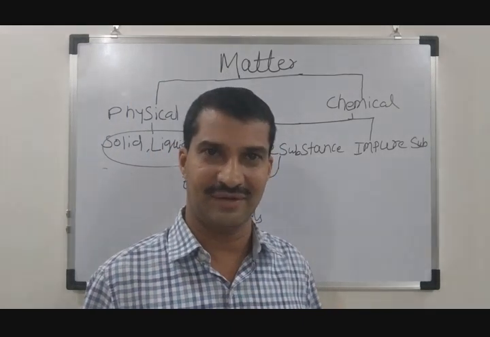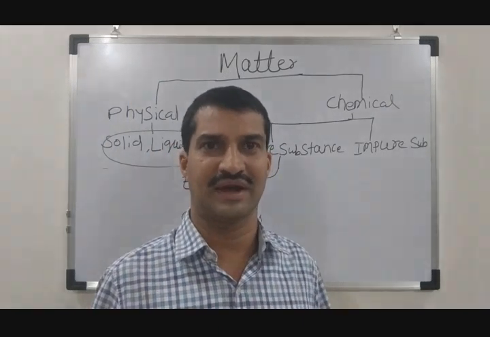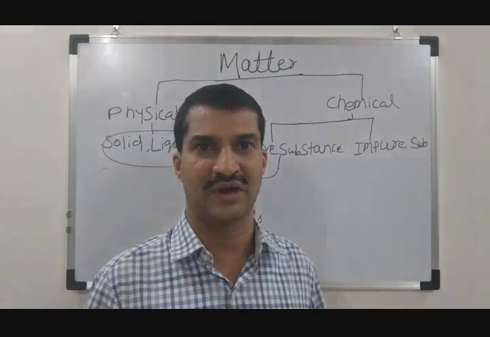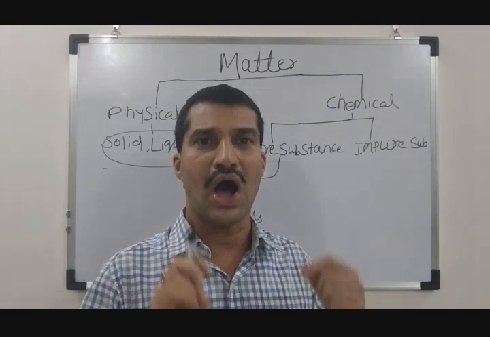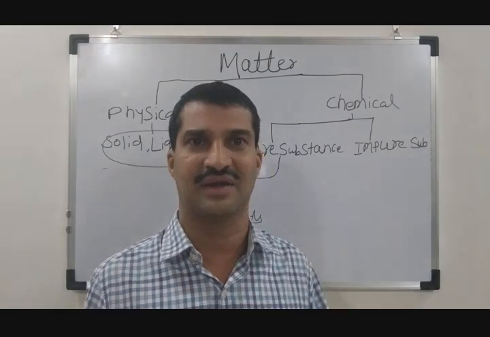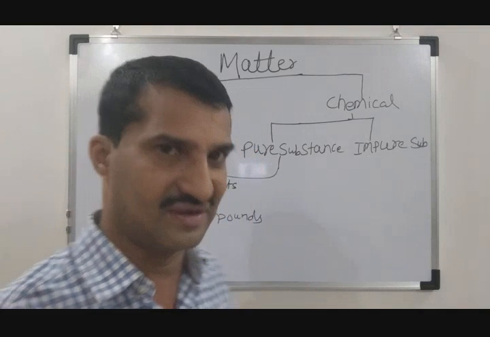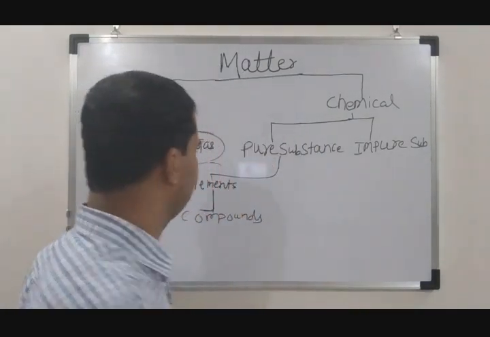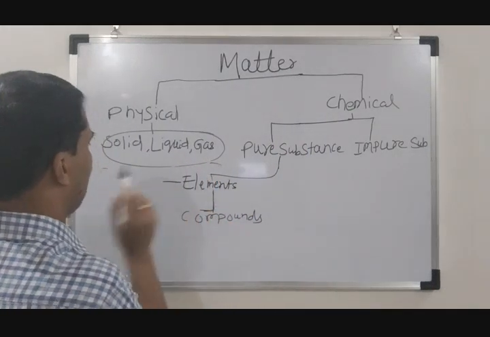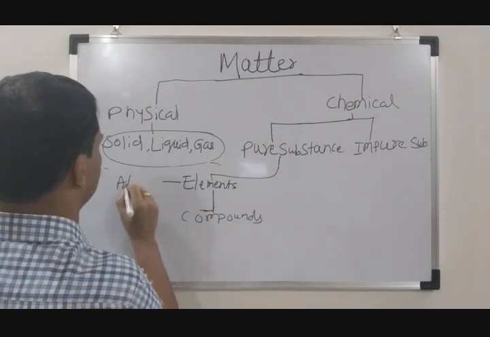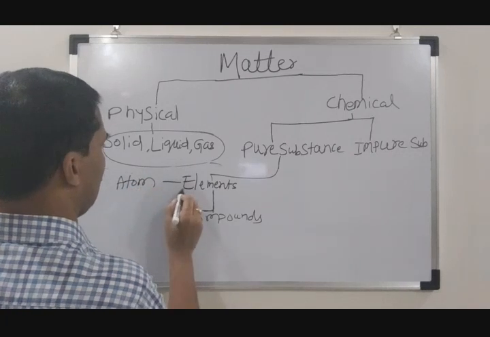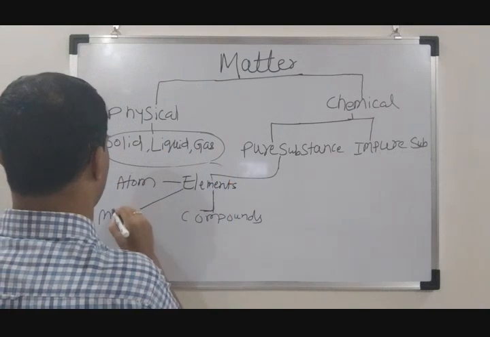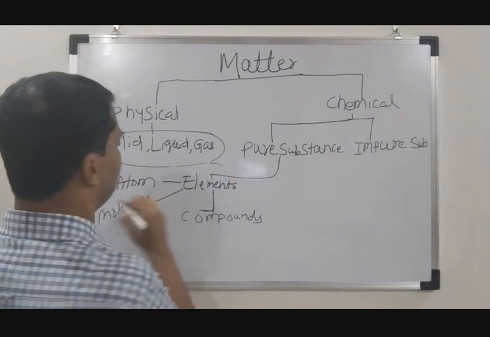Have you seen the periodic table? In our periodic table, almost 118 elements have been discovered, and they have been arranged in the periodic table. All those elements are represented in the periodic table in their atomic states. So all those are called elements. So what I want to say is, an element takes two forms. One is the atomic form, which is called atoms, and elements also take another form, that is the molecular form, which is called molecules.